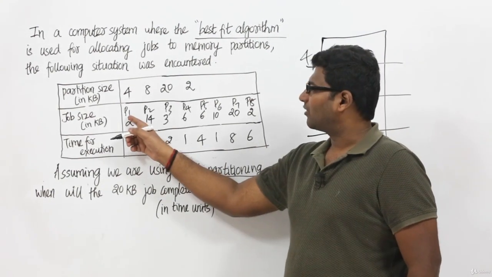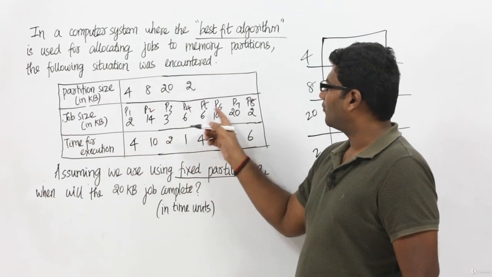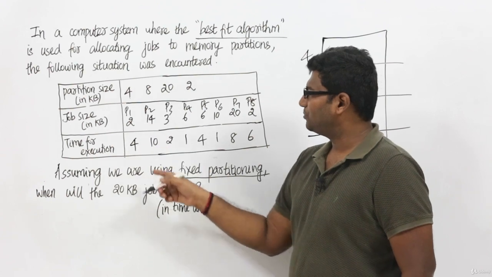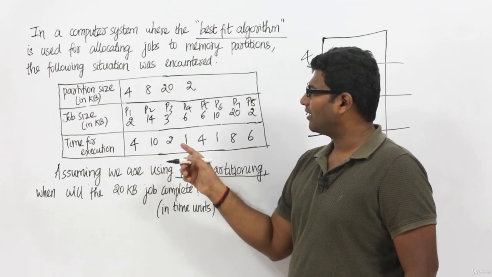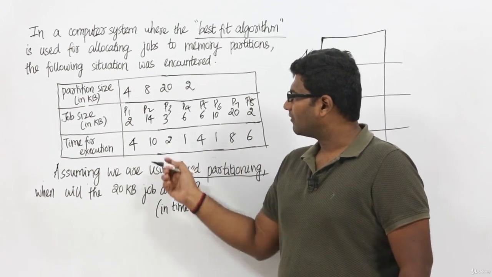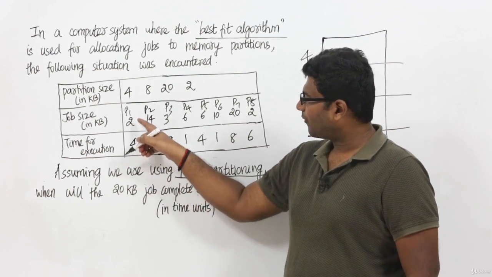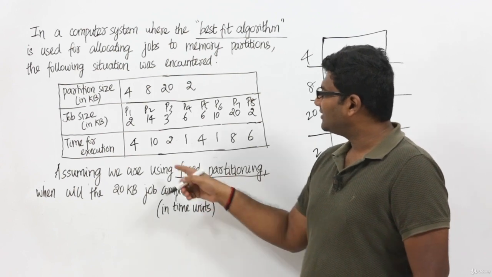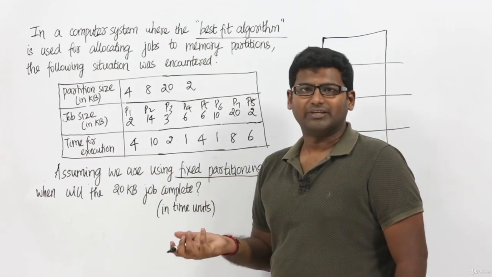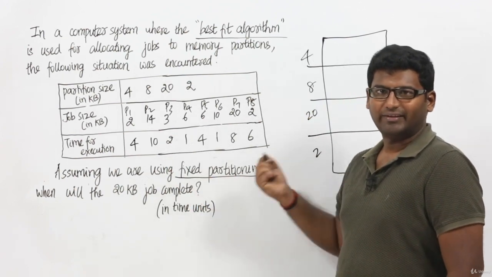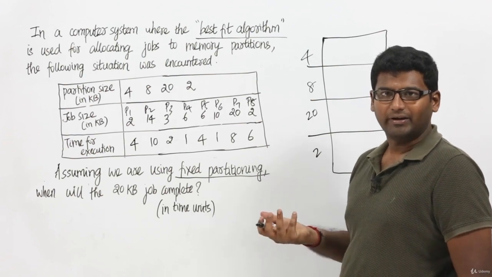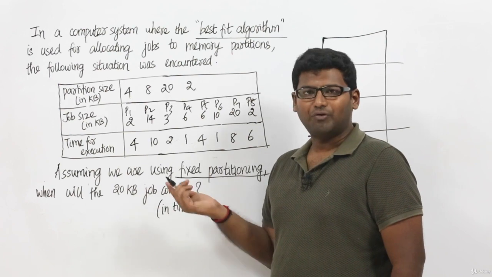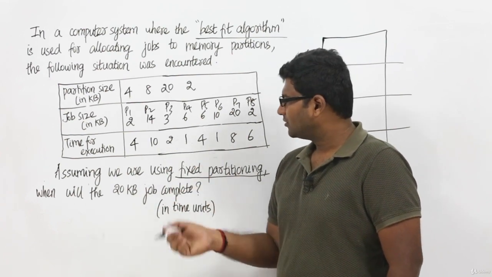Now I'm naming all the processes P1, P2, P3, P4, and so on, and they have given the size of each process, for example 2 KB, 14 KB and so on. They have also given the process execution time, which means process P1 needs 4 time units, and process P2 needs 10 time units to complete its execution. Once we place the process inside the RAM, it will execute for some time, and after that it will be removed from the RAM. It will execute for 4 time units, or for 10 time units.